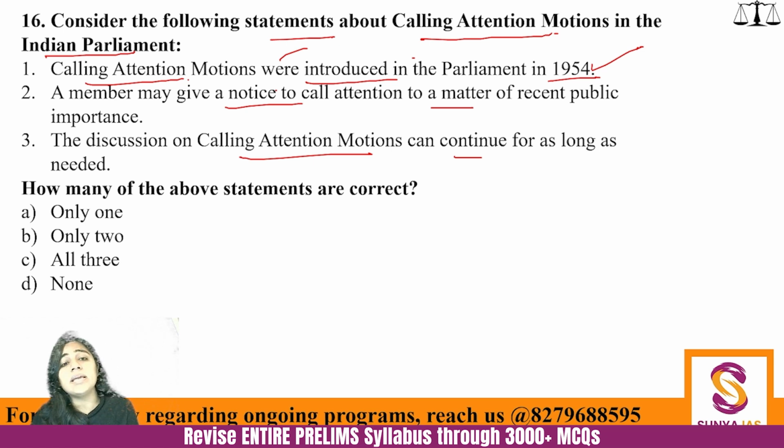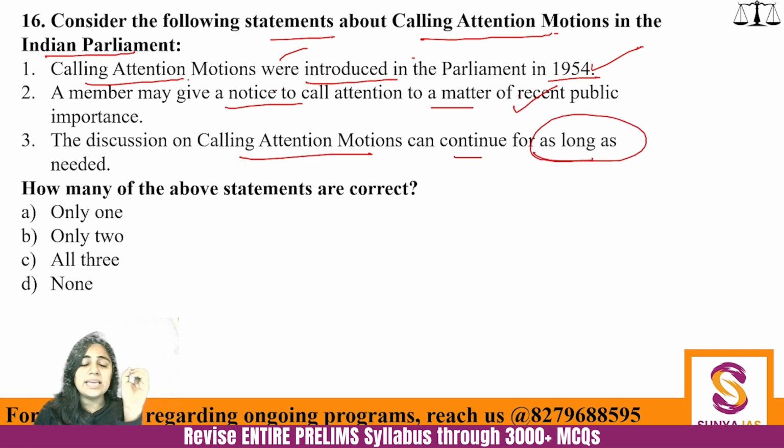Then a member may give a notice to call attention. This is also very generic and very true, that if it is a matter of general public importance, then you can bring a calling attention motion. The third one, again a vague thing, for as long as needed. How can any motion go on for as long as needed? It is not possible, right? So only two statements are correct over here. Calling attention motion, we have already discussed it. So I hope there is no doubt regarding it.